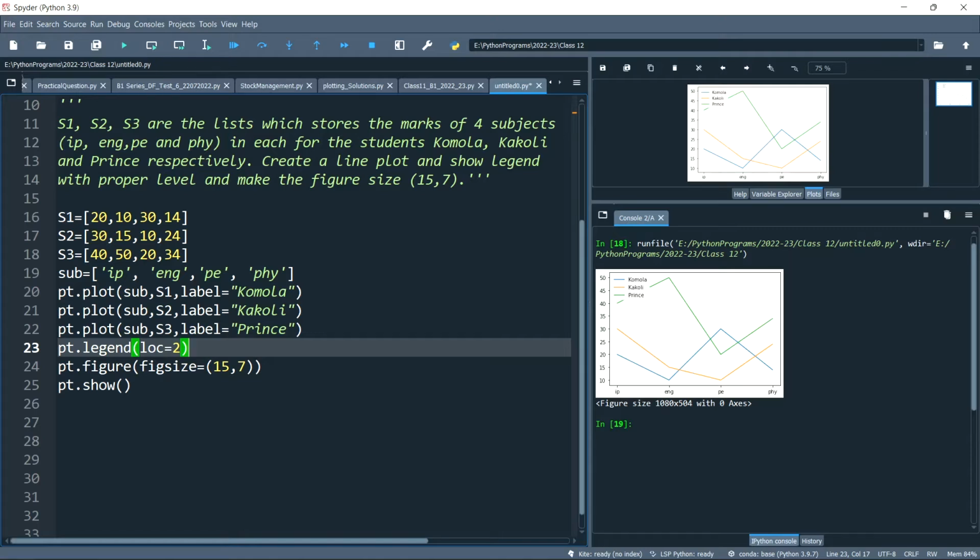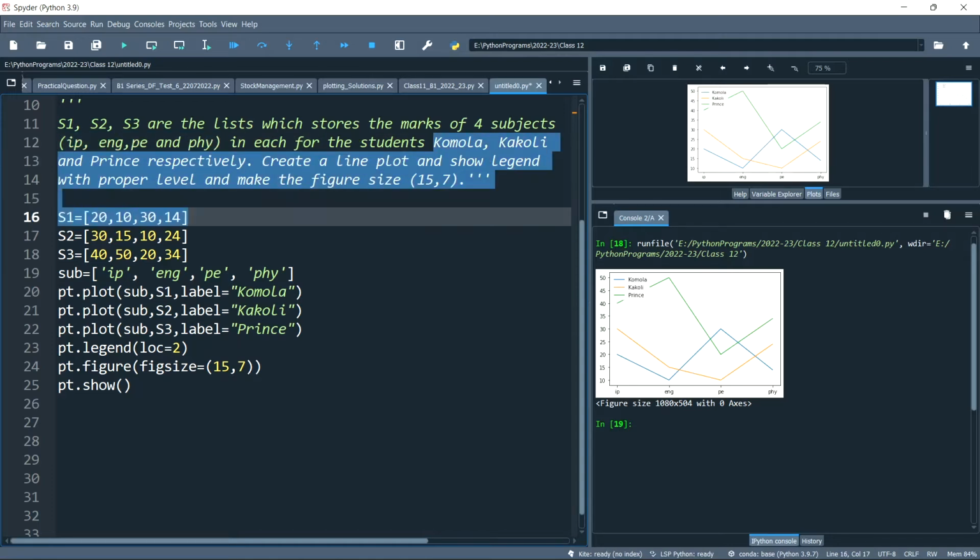By reading these questions, one thing you must understand is that S1, S2 are lists which store the marks of 4 subjects. That means in y-axis 4 values will be there, so definitely in the x-axis there must be 4 values. From where can you get these 4 values? The subject. And how many plots will be there? 3 plots, because 3 lists. Accordingly Kamala, Kakuli and Prince you need to put in the label, so that the appropriate legend is displayed.